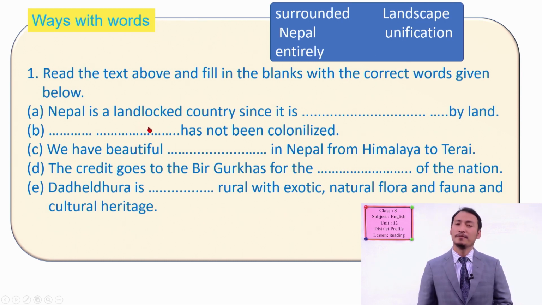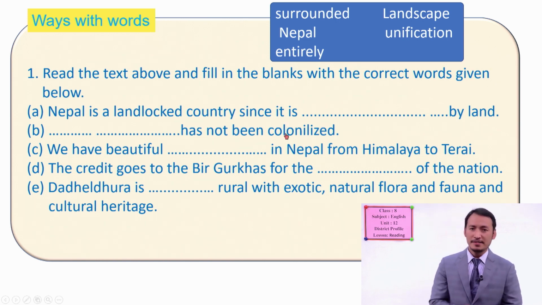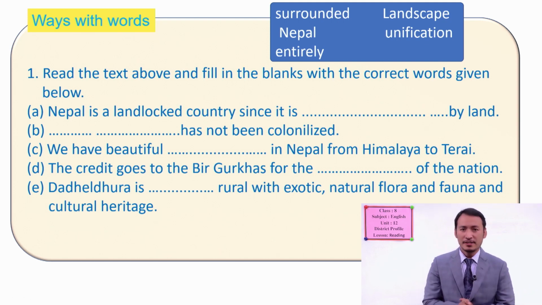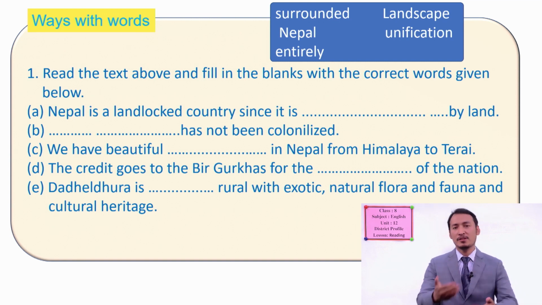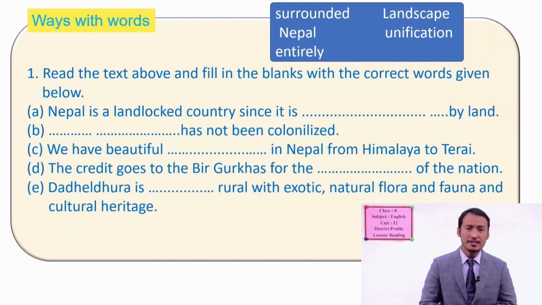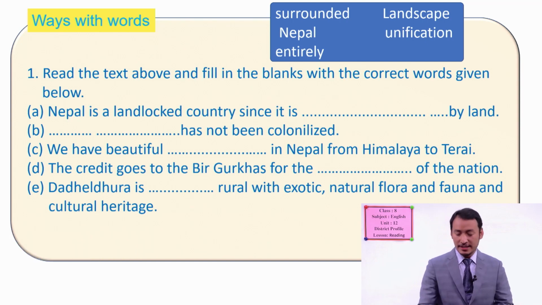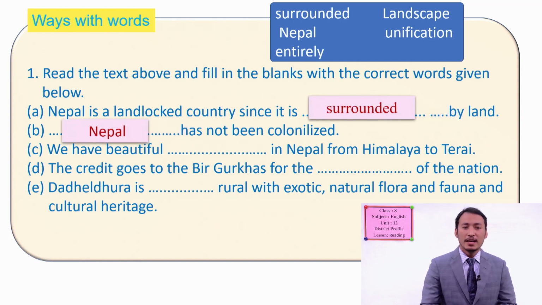Colonize means taking control over another nation by the power or government of another country. Our Nepal has not been colonized yet. India was colonized by the British, but we have not been colonized by any country or nation. So we can say Nepal has not been colonized.